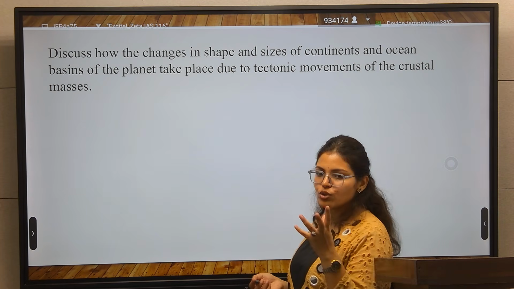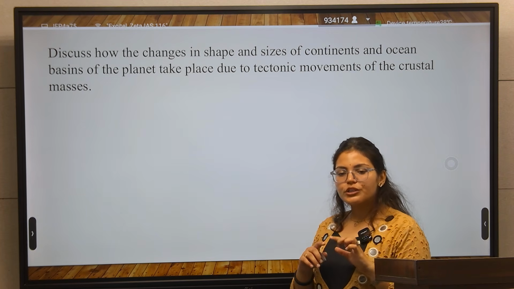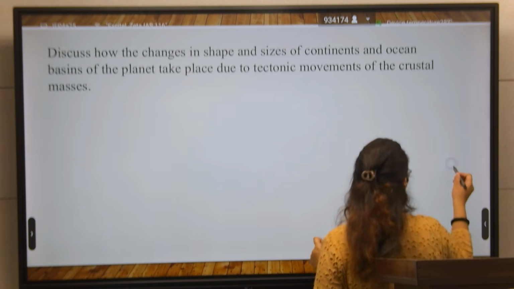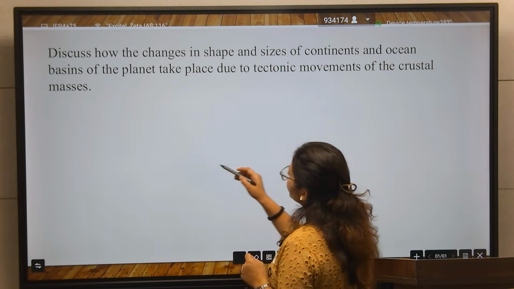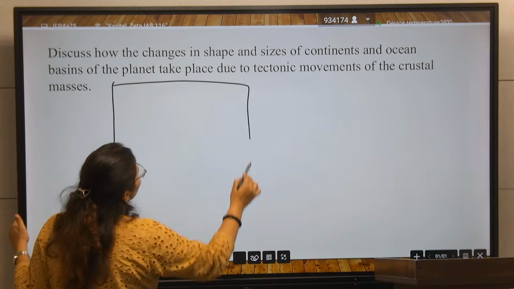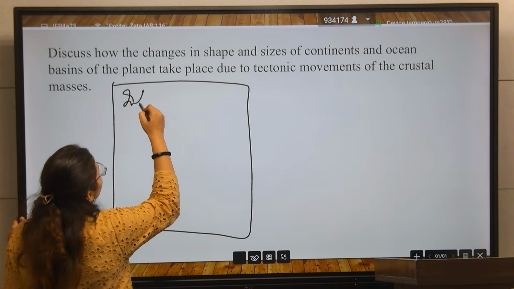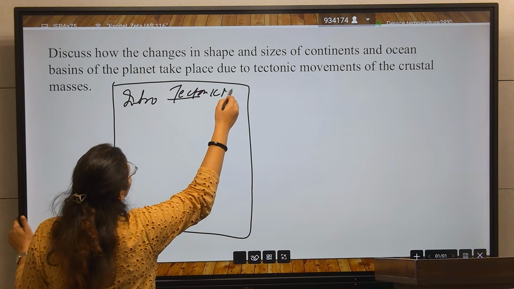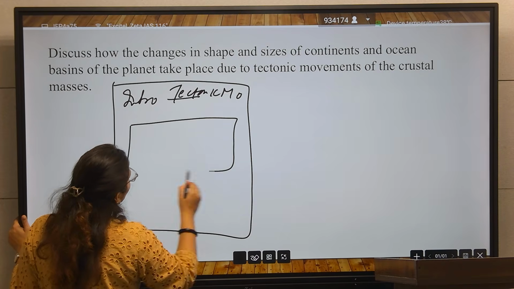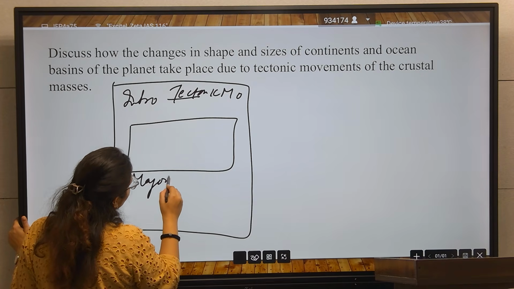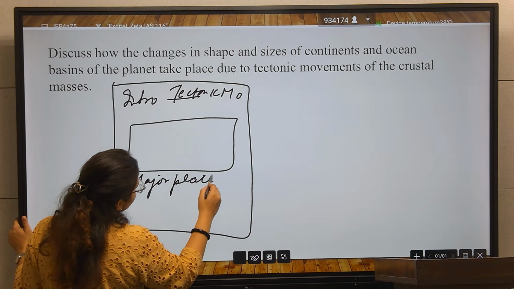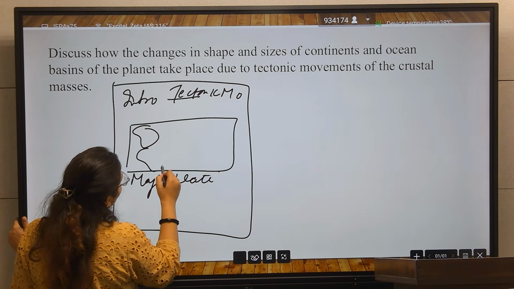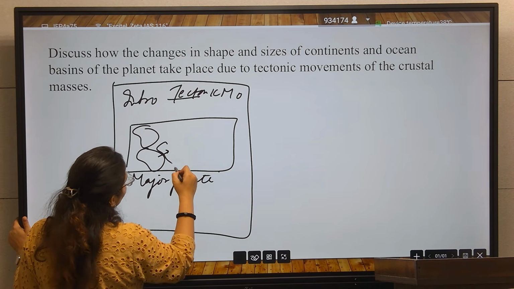After that you will draw the diagram or the map. This is a simple question to write. Here you will give the intro and talk about the tectonic movement. After that, you will write about the major plates and draw the plate map.